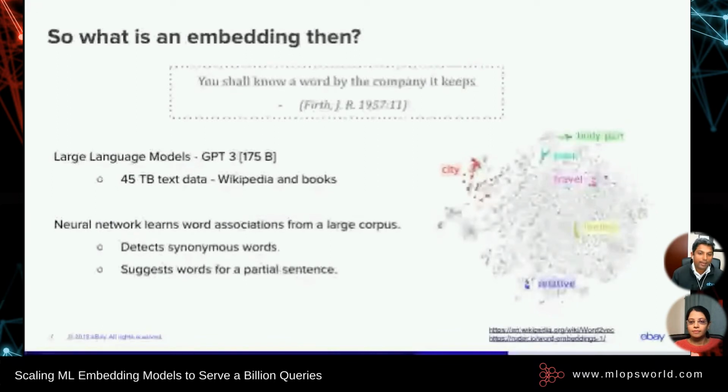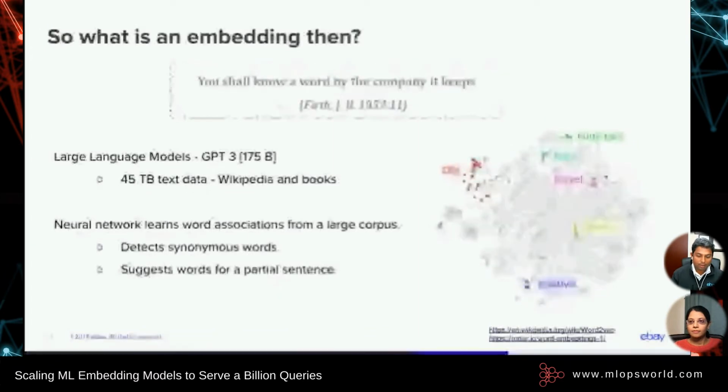A simple way to understand all these large language models, such as GPT-3, which uses 45 TB of text data from Wikipedia and a lot of books, is that they just try to represent these word representations based on the context that they have learned from those textual libraries, right? They are primarily trained to optimize for detecting synonyms or completing partial sentences. GPT-3 is just the latest model. Any large language model which can provide a good approximation of a particular word in the larger context of the sentences that it has been trained on is what a large language model is.